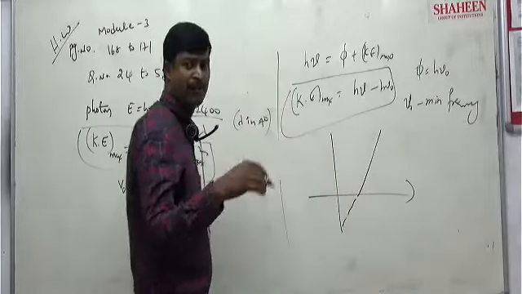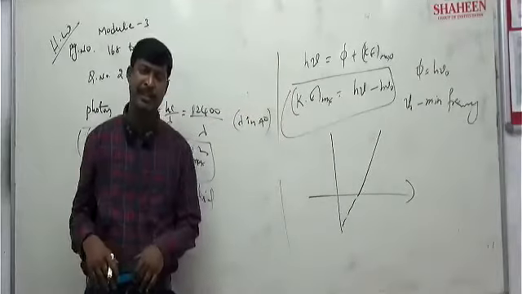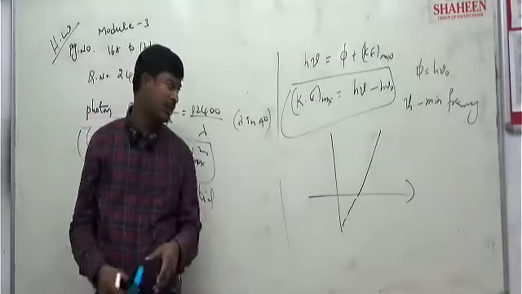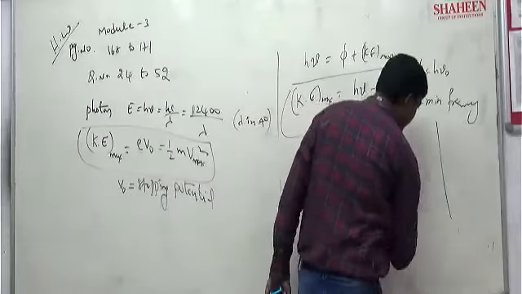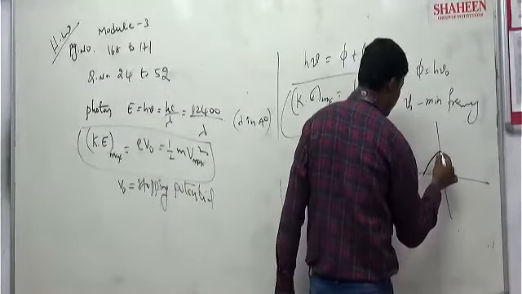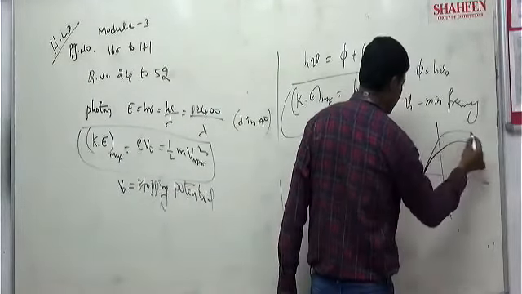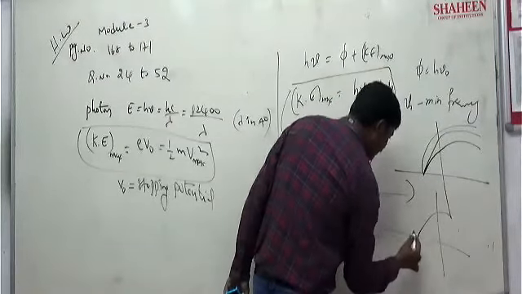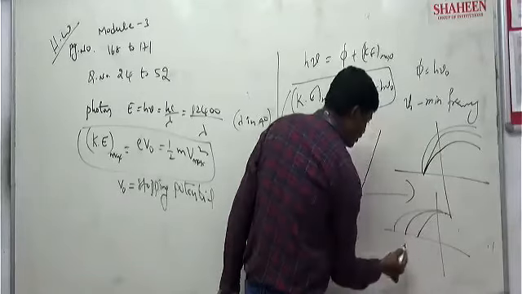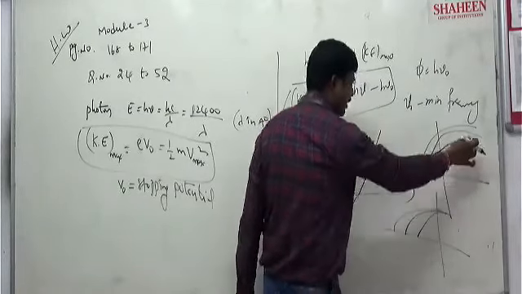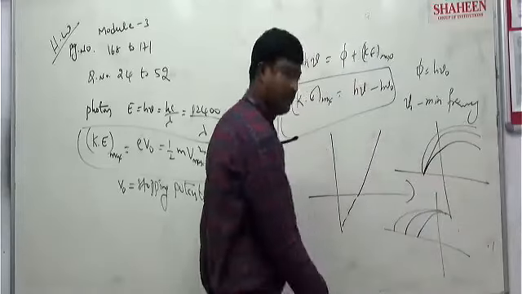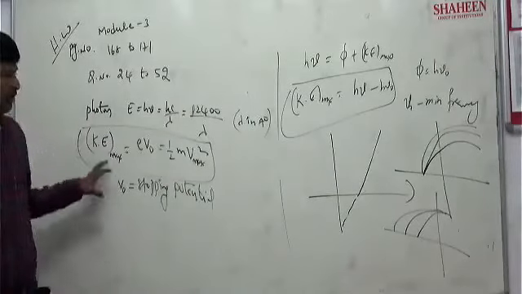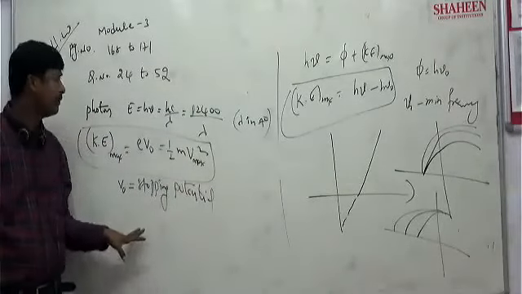And the relation of stopping potential with different intensities: intensity constant with different stopping potentials, and intensity different with stopping potential constant. Do you remember these graphs? These graph questions will be asked. So everyone practice, based on these formulas only.